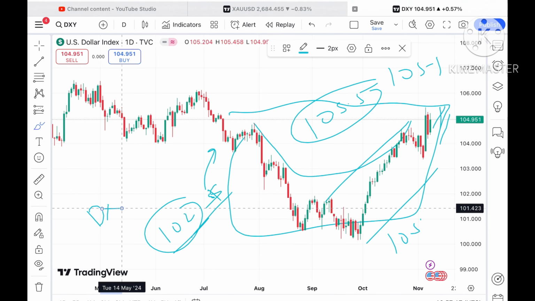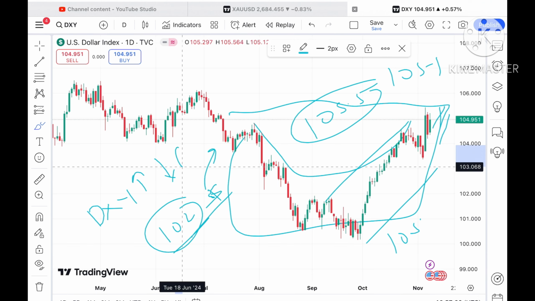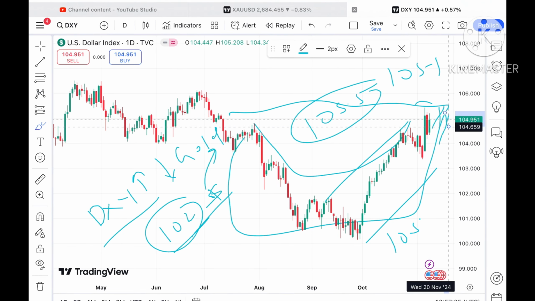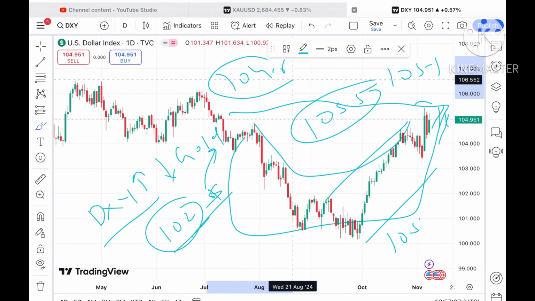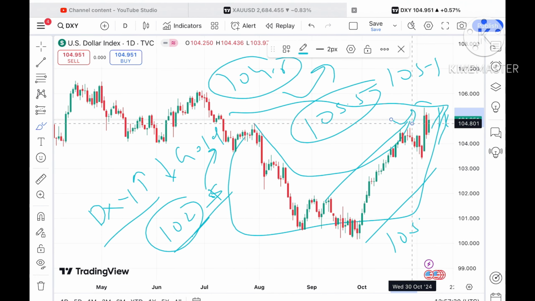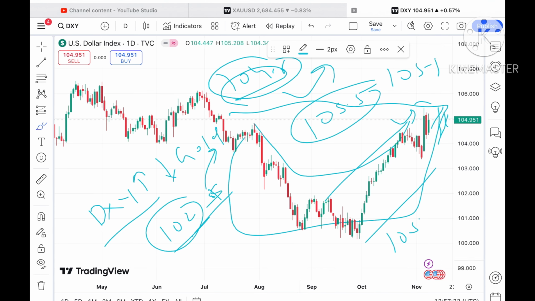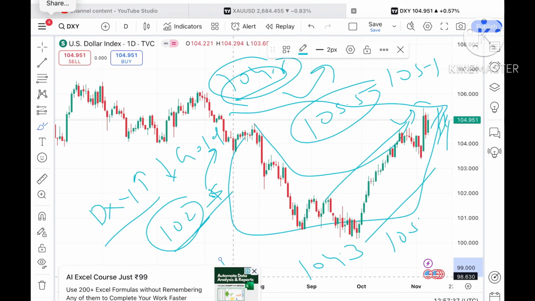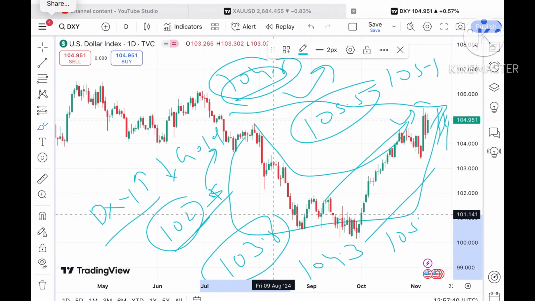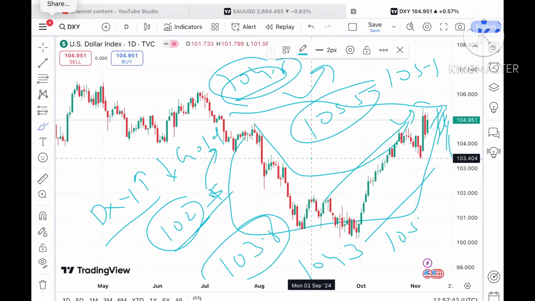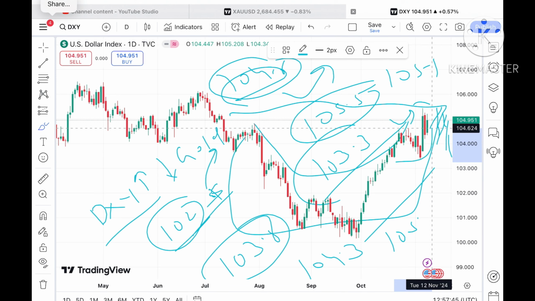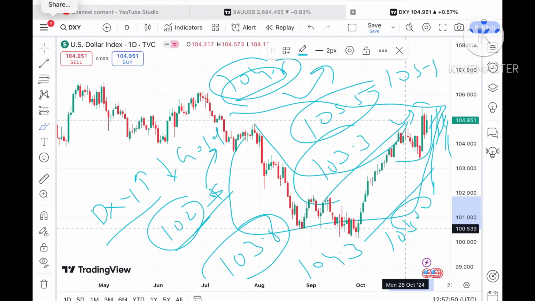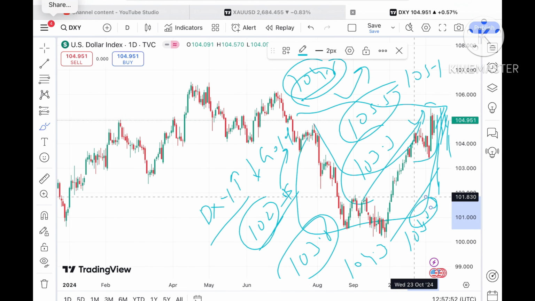And when the dollar index starts going up, we will see the price of gold come down. Similarly, once the price starts falling below 104.6, we can see a bounce back can come, or if it falls below this level, a further fall towards 104.3, and from there a further downfall towards 103.8. Once it starts falling below that level, there is a chance of touching 103.3, and then a further fall towards 102.5, then to a level of $102. This is what we can see.